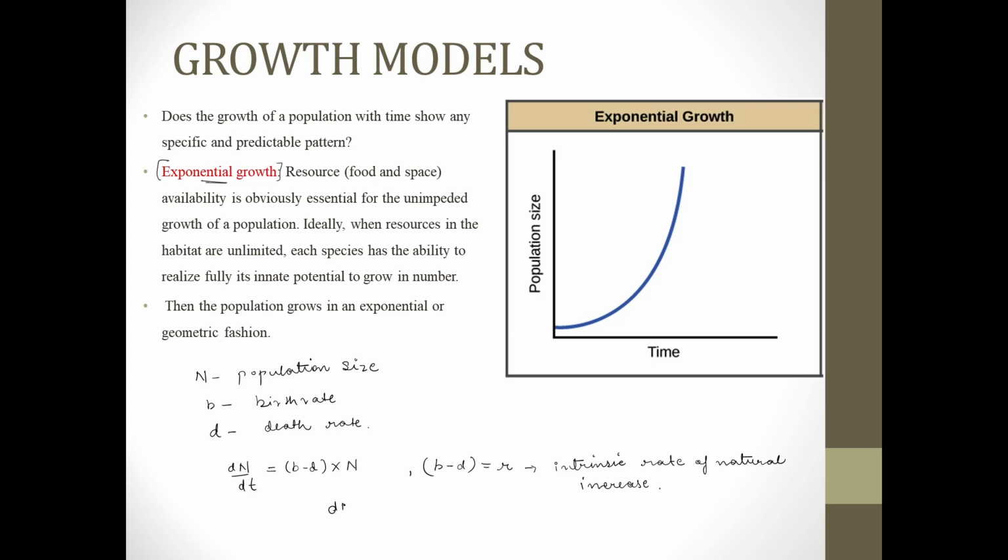So our change in population at time t will be rN. This is the formula to derive the exponential growth.